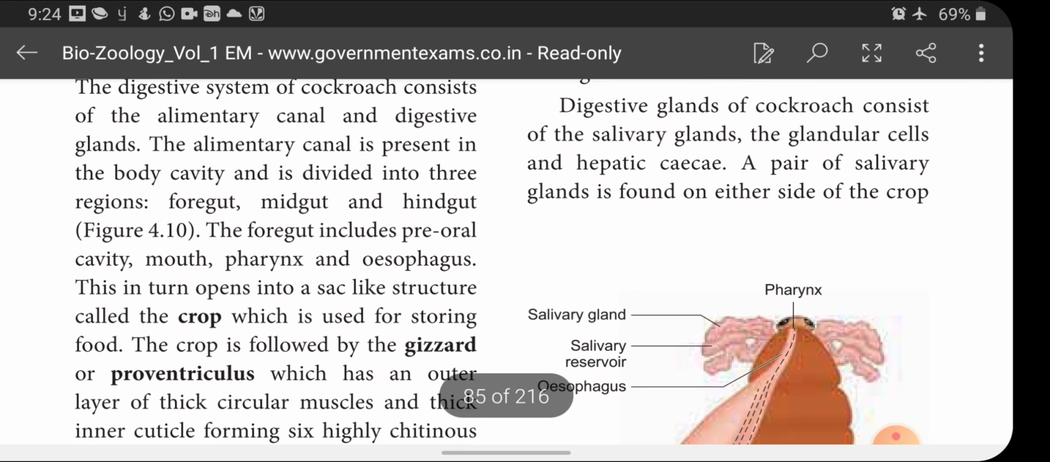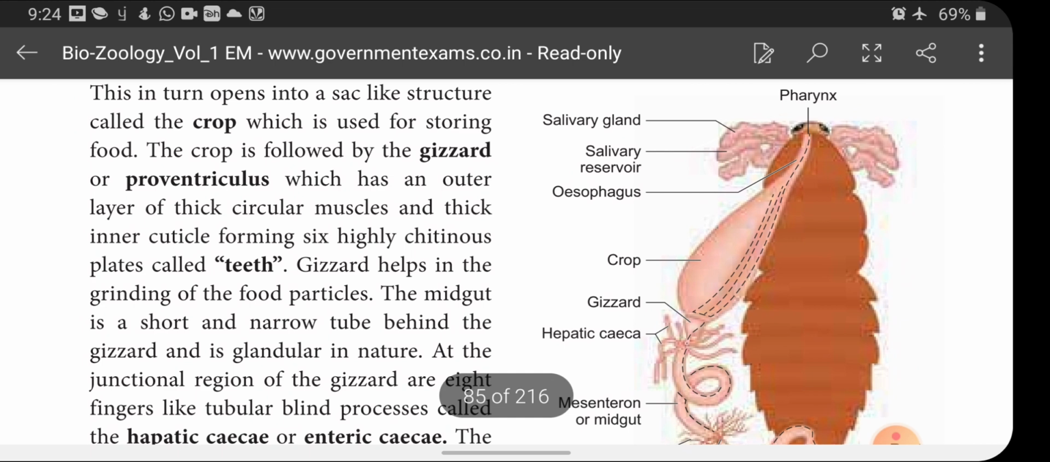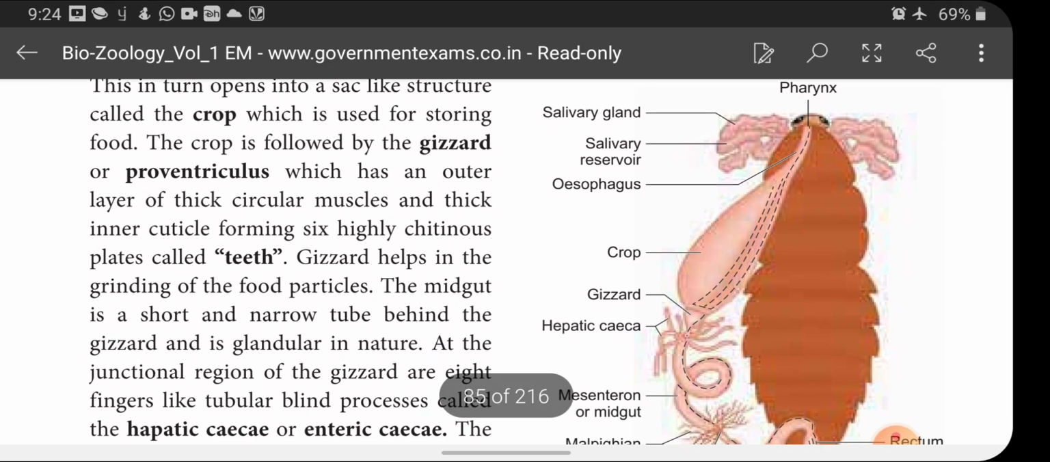Foregut includes a pre-oral cavity, mouth, pharynx and esophagus. This in turn opens into a sac-like structure called crop. See children, here the diagram is given. With the help of a diagram, when you learn, it is very easy.